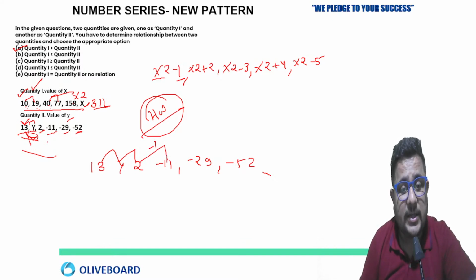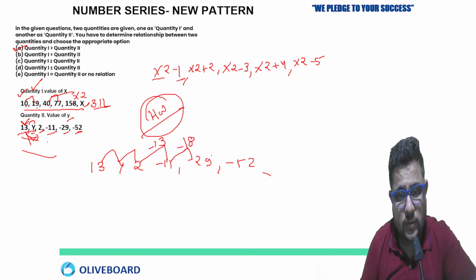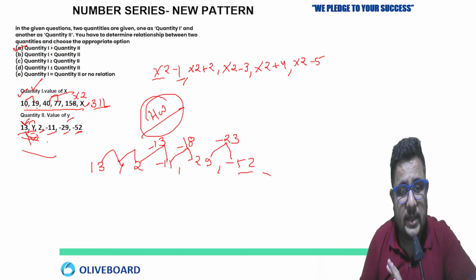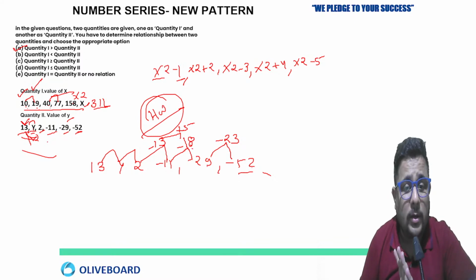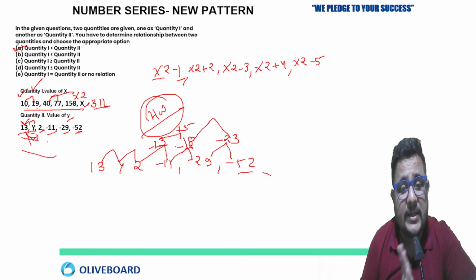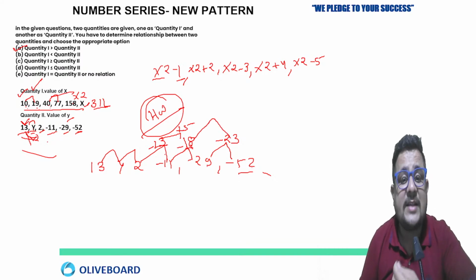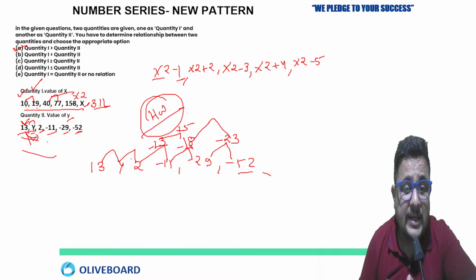2 minus 13, 11. 11 minus 18, so minus 29. Minus 29 minus 23, so minus 52. So 13, 18, the gap of these differences is plus 5. Minus 13 to 18, the gap is 5. 18 to 23, the gap is 5. So the difference is just increasing by 5 in each step.